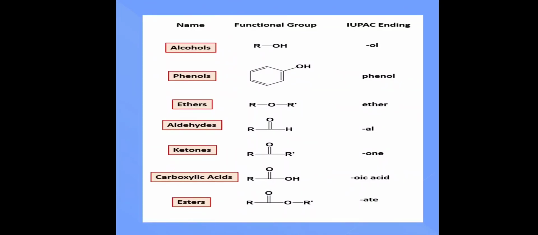Children, in our next video, we will see various examples of hydrocarbons and how to name them. I hope that the concept of alkanes, alkenes and alkynes is clear to you, and also the functional groups. Thank you.